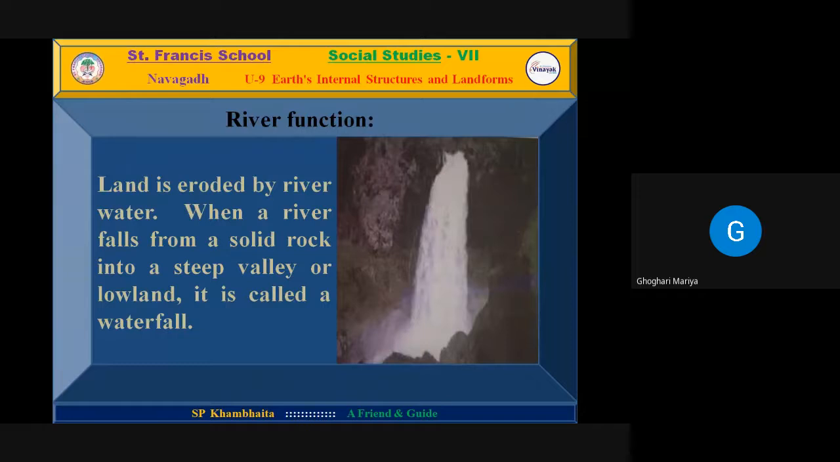Land is eroded by river water. When a river falls from a solid rock into a steep valley or lowland, it is called a waterfall.